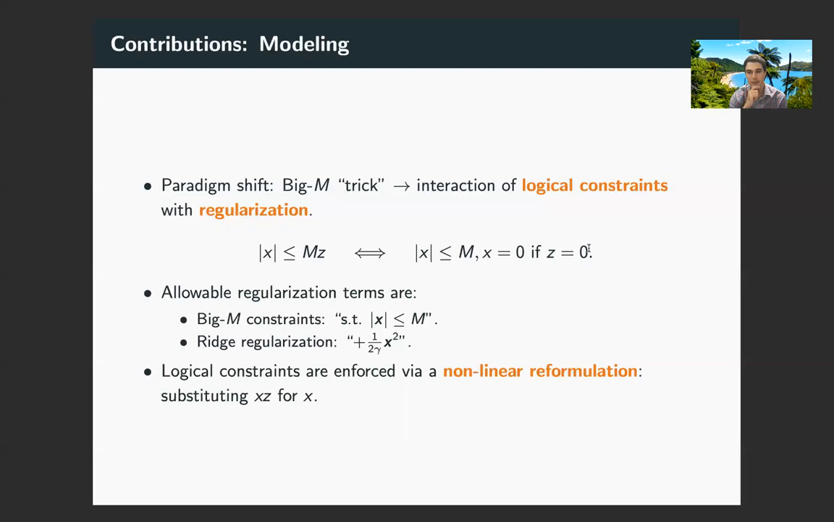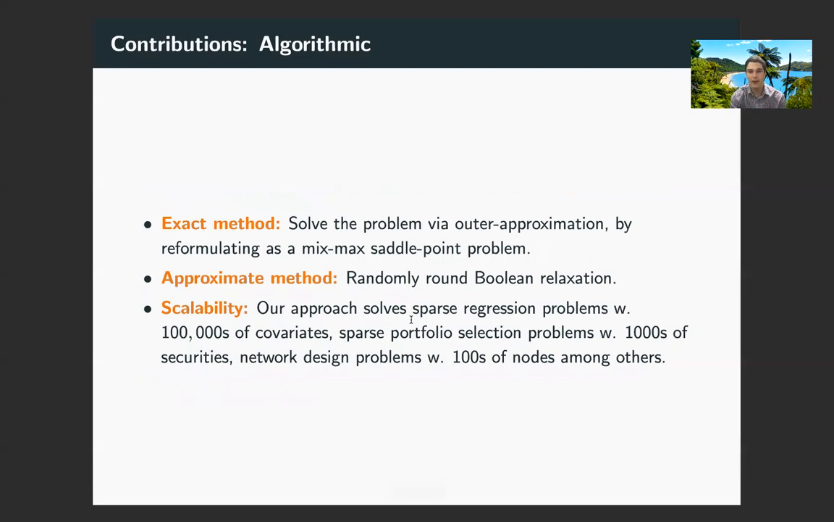The reason this is a paradigm shift is the following. In addition to having x less than or equal to M, we could have a different constraint instead. So for instance, rather than having the infinity norm of x less than or equal to M, we could simply impose a ridge regularization term in the objective, which turns out to be a viable and often more scalable alternative. Finally, we recognize that logical constraints are actually enforced via a nonlinear reformulation, namely substituting x times z for x to model the constraint x equals 0 if z equals 0. That's the first set of contributions.